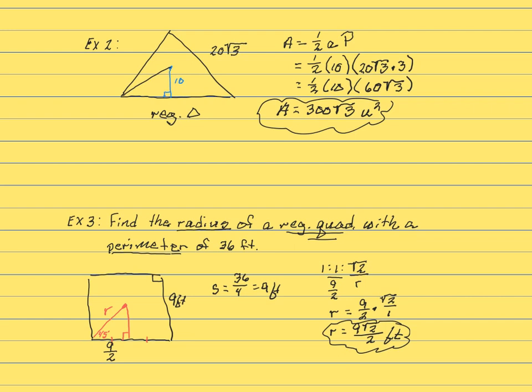So we've now worked with examples on how to find areas of regular polygons, as well as how to find a missing side length, an apothem, or a radius. If you have any problems, feel free to contact me and we can work through this together.